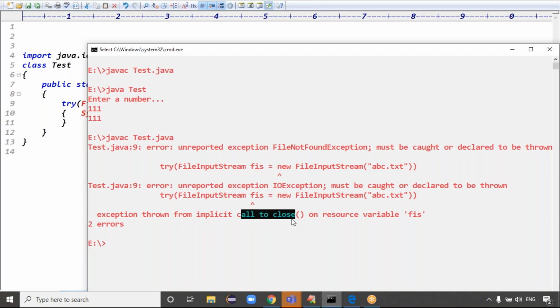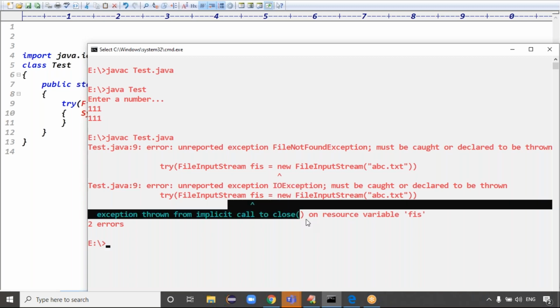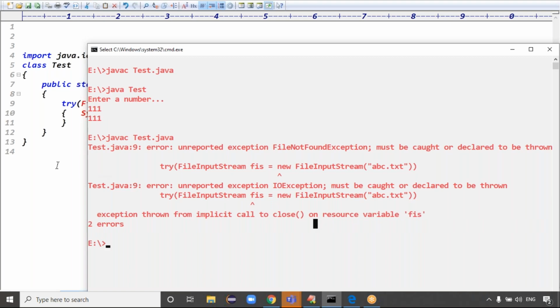Even though internally that guy closed the file, that method is throwing IO exception, right? That exception has to be handled by the developer again. Guys, yes or no? So finally we understood that internally it is calling the close method to close the resources, right?